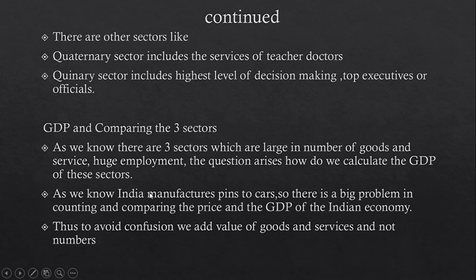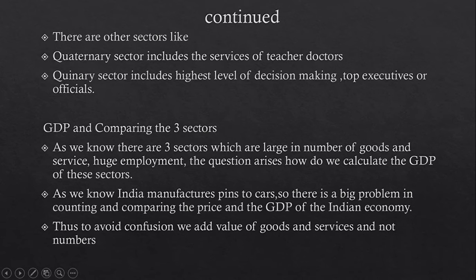Mango has its value in a different place, and apple has its value in a different place. So they both are different. Like this, it is very difficult to compare the price and get the GDP of the Indian economy. Thus, to avoid confusion, we add the value of goods and services and not numbers. So we add the value of the goods and services.